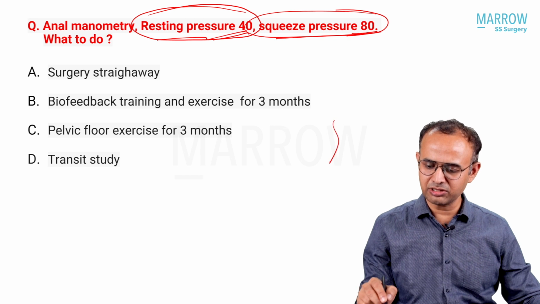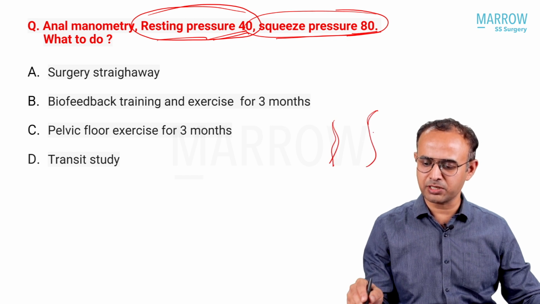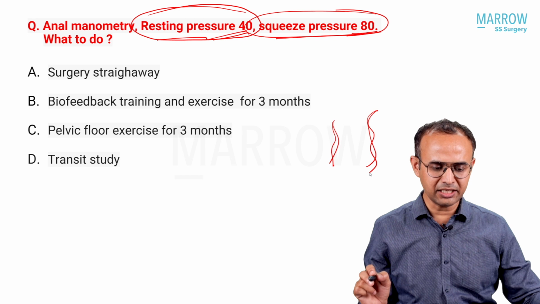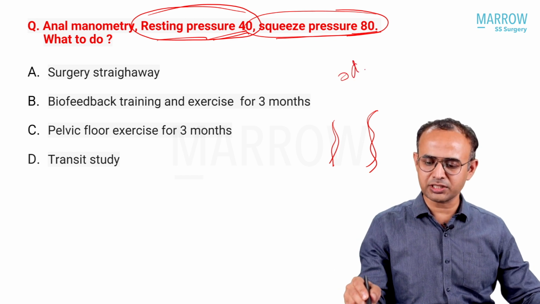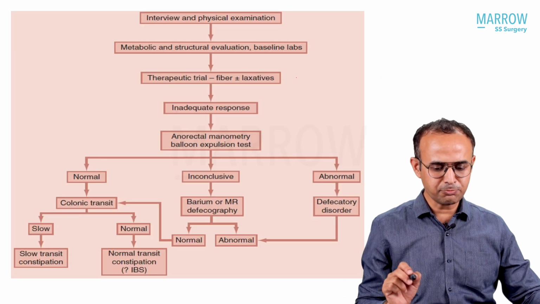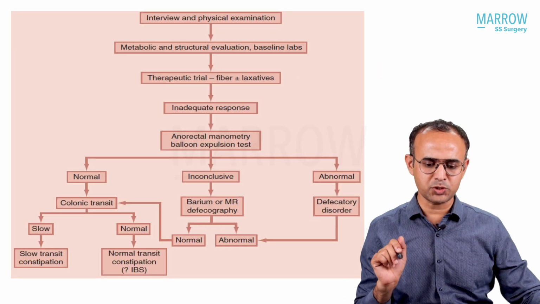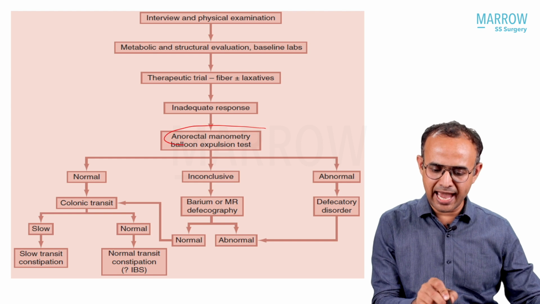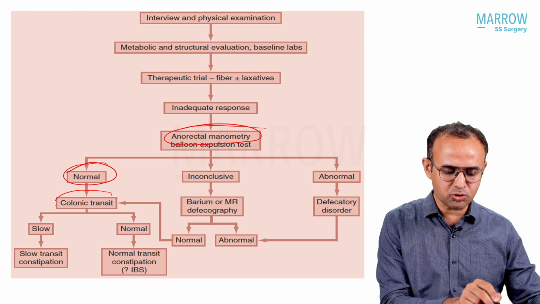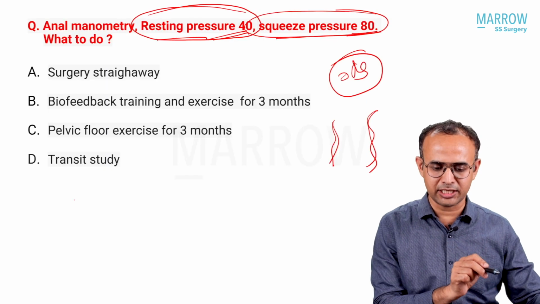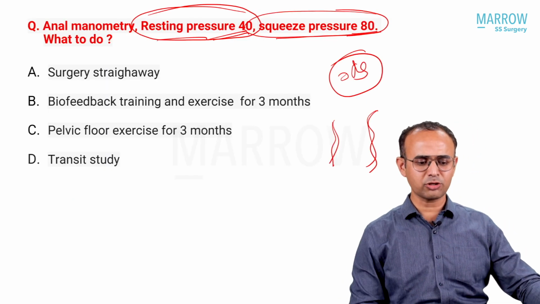When the pressures in the internal and external sphincter are normal, we feel it is not related to obstructed defecation syndrome. As per the chart we have explained, if anal manometry is done and sphincter pressures are normal, then the next option is that colonic transit needs to be done. Surgery is definitely not an option.